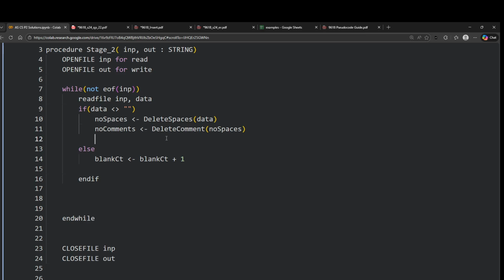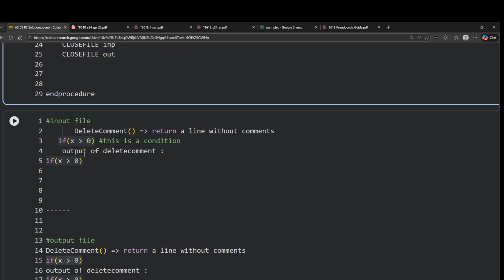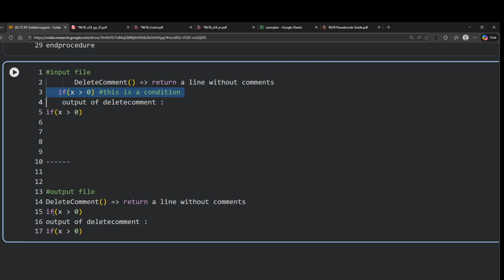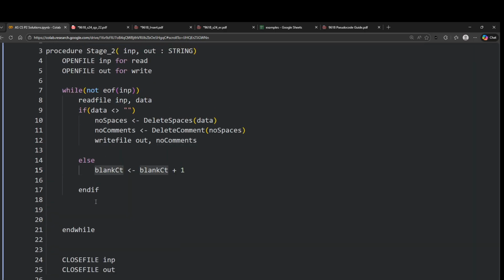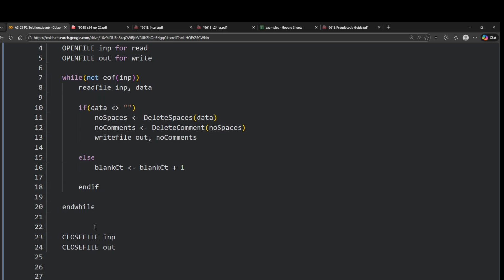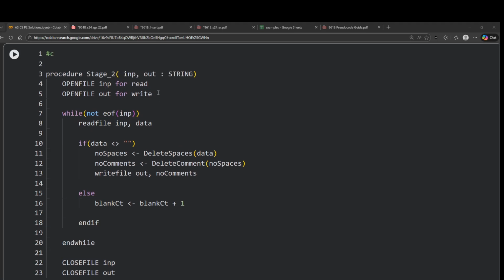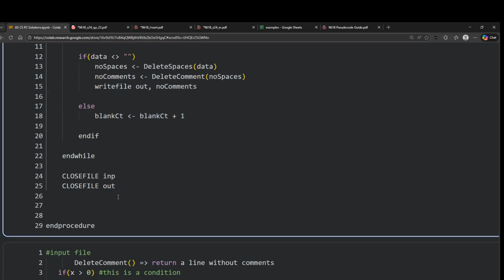Okay, so we get no spaces, we get no comments, and now we have to write this into our output file. So write file, and then I write output comma no comments. With this, I am assuming that this line here would look exactly like this and would be written into my output file. And with this done, I can simply go back and do the same thing over and over again until I've read all the lines, and then eventually I end up closing the files and hoping that the program has worked correctly, right? And we'll have some sort of counter here, so this would be blank count, which is set to 0.